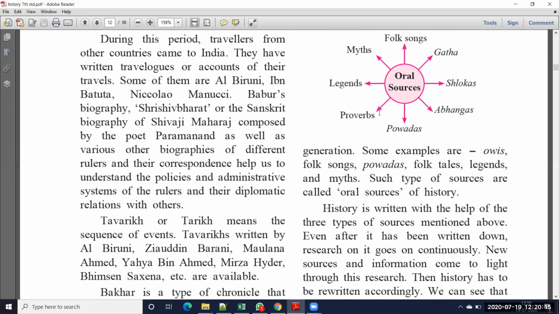Proverbs means, already I told you, slogans. When a friend is in need, a friend is indeed, so that type of proverbs also. Knowledge is divine. Life is precious, so these all are proverbs. Povadas also, these are like songs, inspirational songs like that. So shlokas, songs, traditional songs, so these all are under the oral sources. Simply, oral source means what? Through the mouth. That means there is no material, there is no written proof. Through the mouth you can understand history, so that we call oral sources.